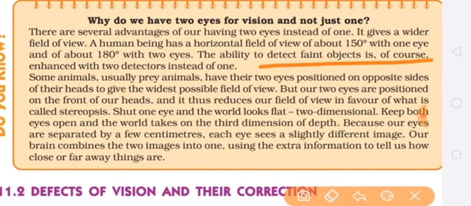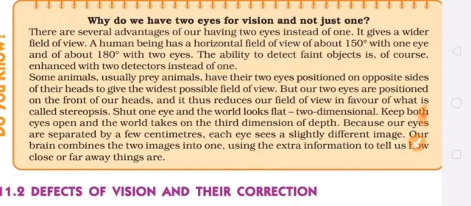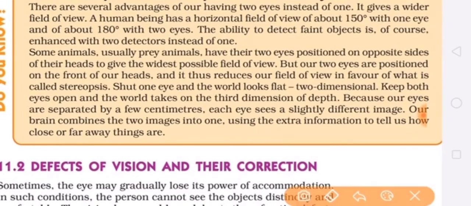Now next thing is, the ability to detect fainter objects of course is enhanced with two eyes, because we have two eyes, so we have two detectors instead of one. It means the ability to detect the things will be increased obviously. So this is the second point, second reason that we have two eyes.